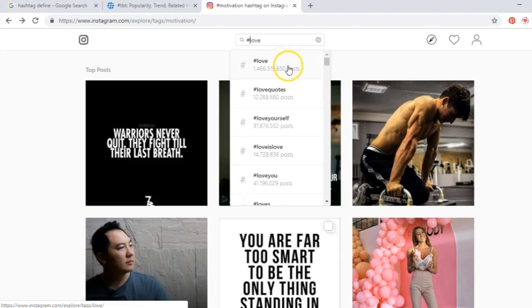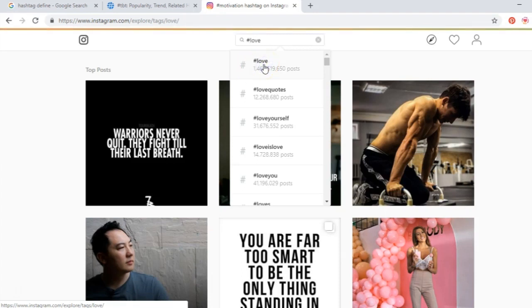As you can see here, hashtag love has 1.4 billion posts. So if you post something like a photo or a video and you put hashtag love, your post is going to go between these many posts. So it will be very difficult for another person to find your post with this hashtag.